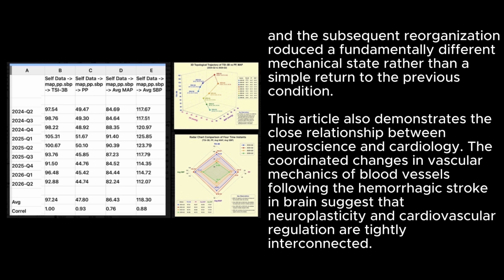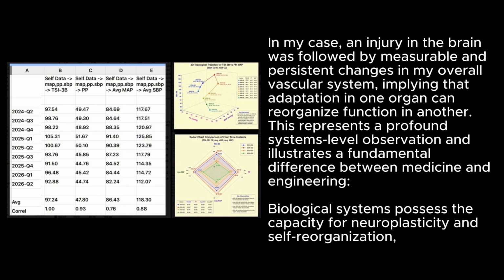This article also demonstrates the close relationship between neuroscience and cardiology: coordinated changes in vascular mechanics of blood vessels following the hemorrhagic stroke in the brain suggest that neuroplasticity and cardiovascular regulation are tightly interconnected. In my case, an injury in the brain was followed by measurable and persistent changes in my overall vascular system, implying that adaptation in one organ can reorganize function in another.